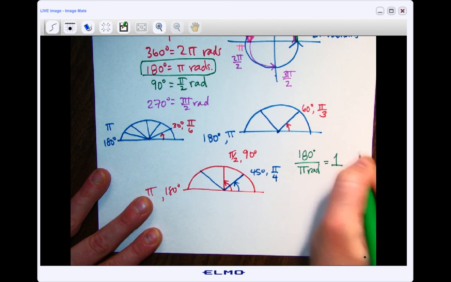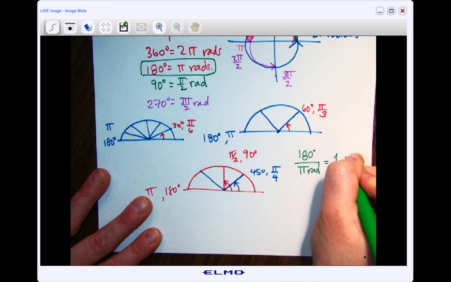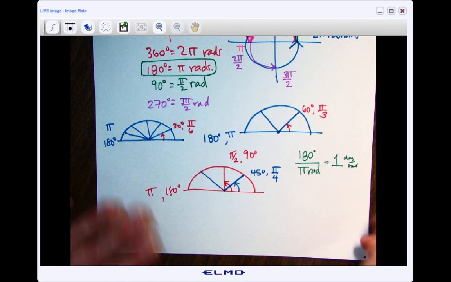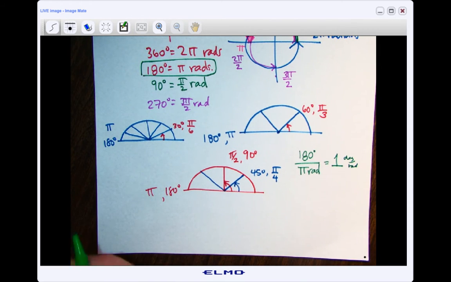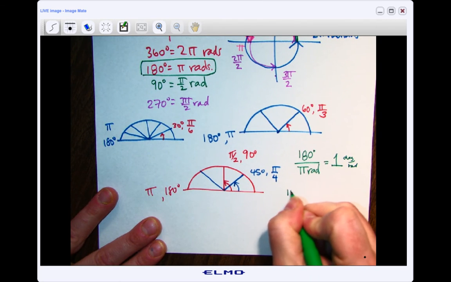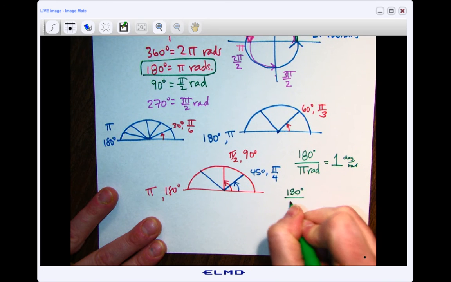It's equal to 1. Do you see how that's equal to 1? So here's what we would do. If we're trying to figure out some radian measure or some degree measure, but we don't know what it is in the other one, we're going to use a proportion. So I'm going to say 180 degrees over pi.